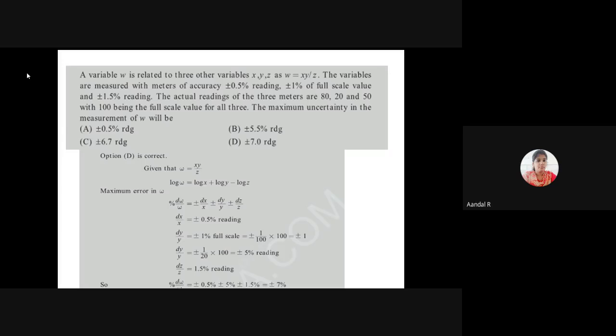So 1% of full scale is plus or minus 1 by 100 into 100, which equals plus or minus 1. The value measured there is 20, so plus or minus 1 divided by 20 into 100. To calculate that in percentage, I am multiplying by 100. So the deviation is plus or minus 5%.